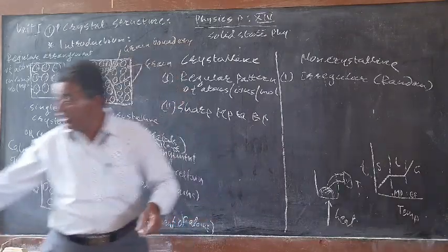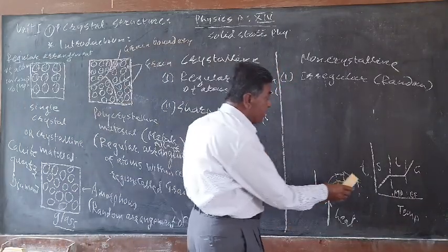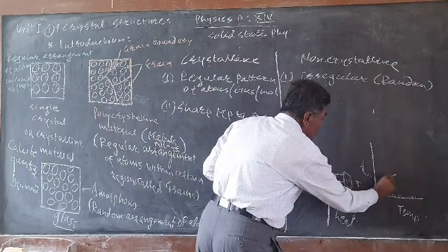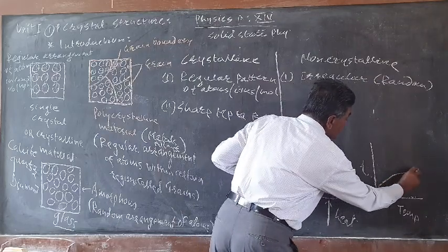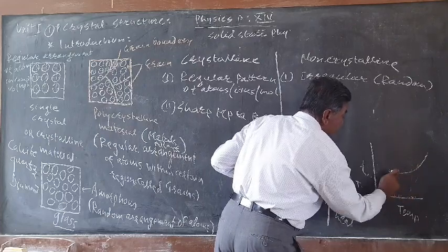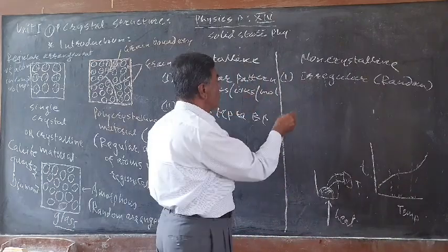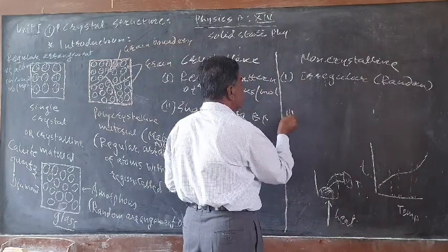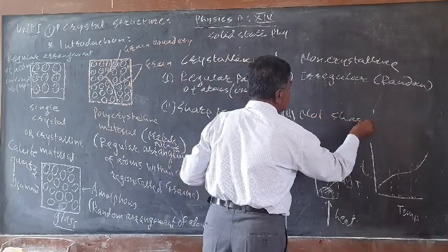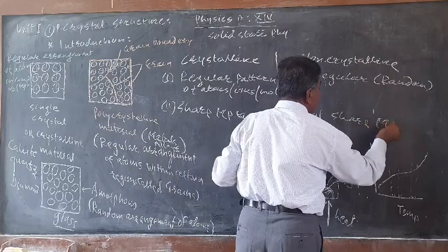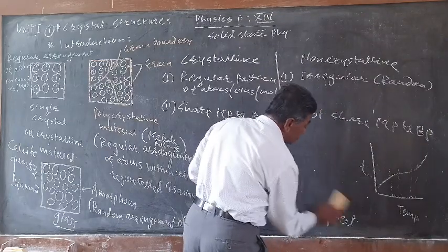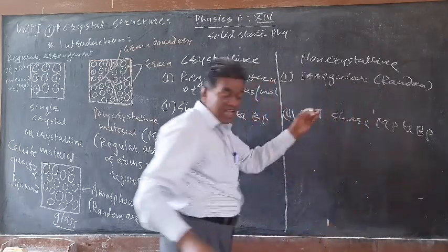While if we heat the non-crystalline solid, it is seen that the graph looks like this. We are getting a range of temperatures here. The melting and boiling points are not sharp. So the second difference is that in the case of amorphous or non-crystalline solids, we do not get sharp melting and boiling points.